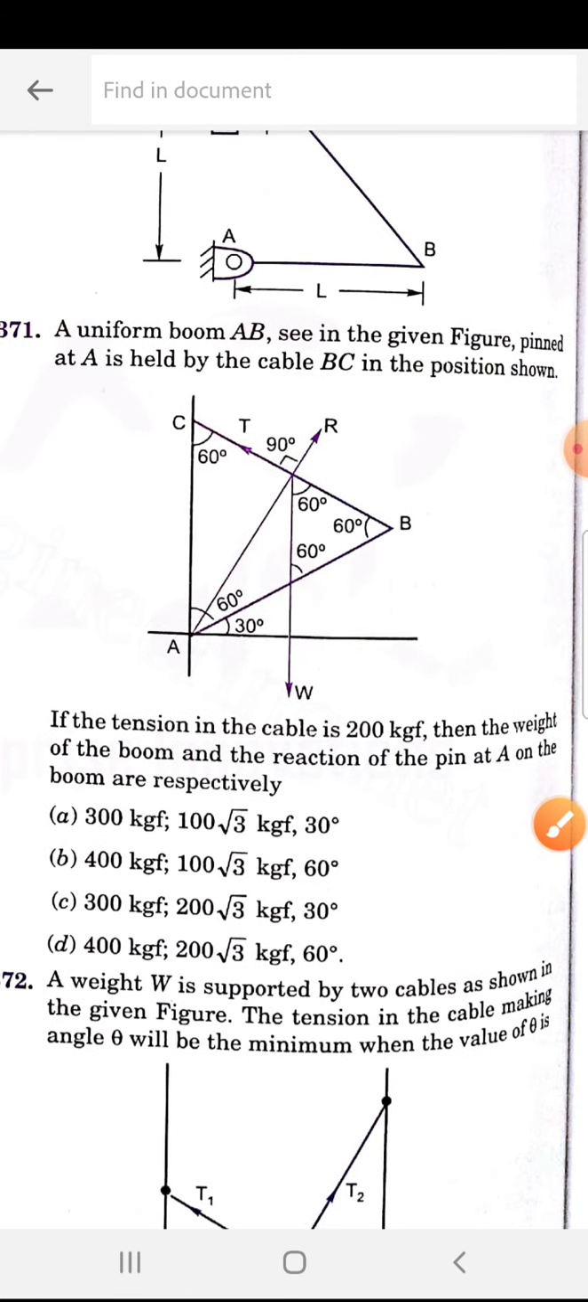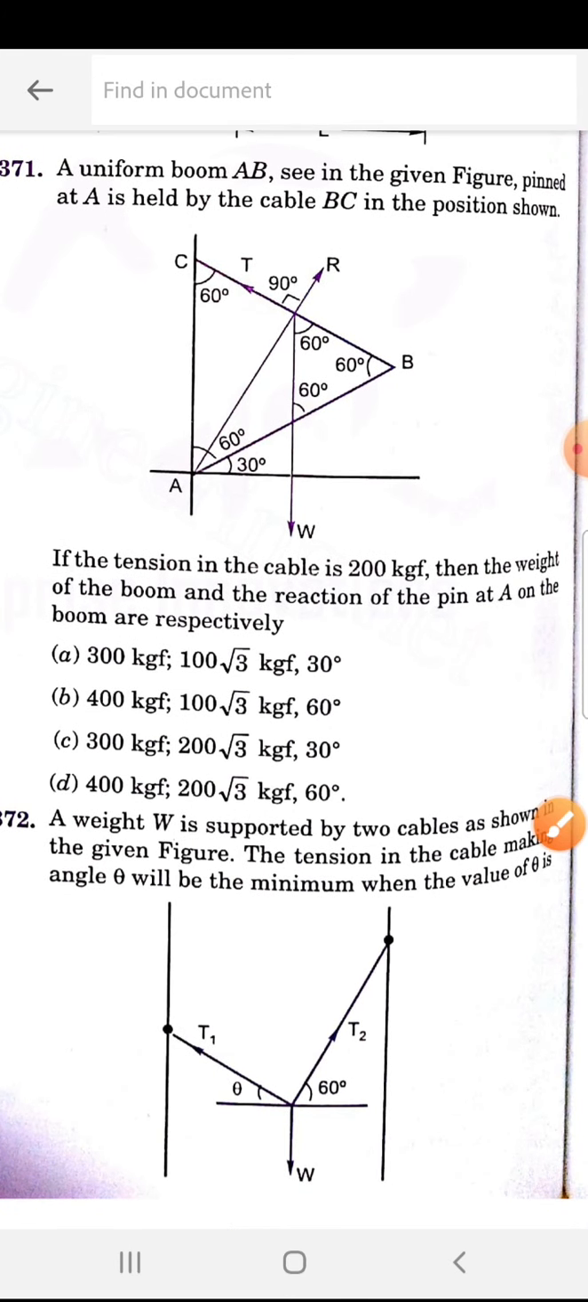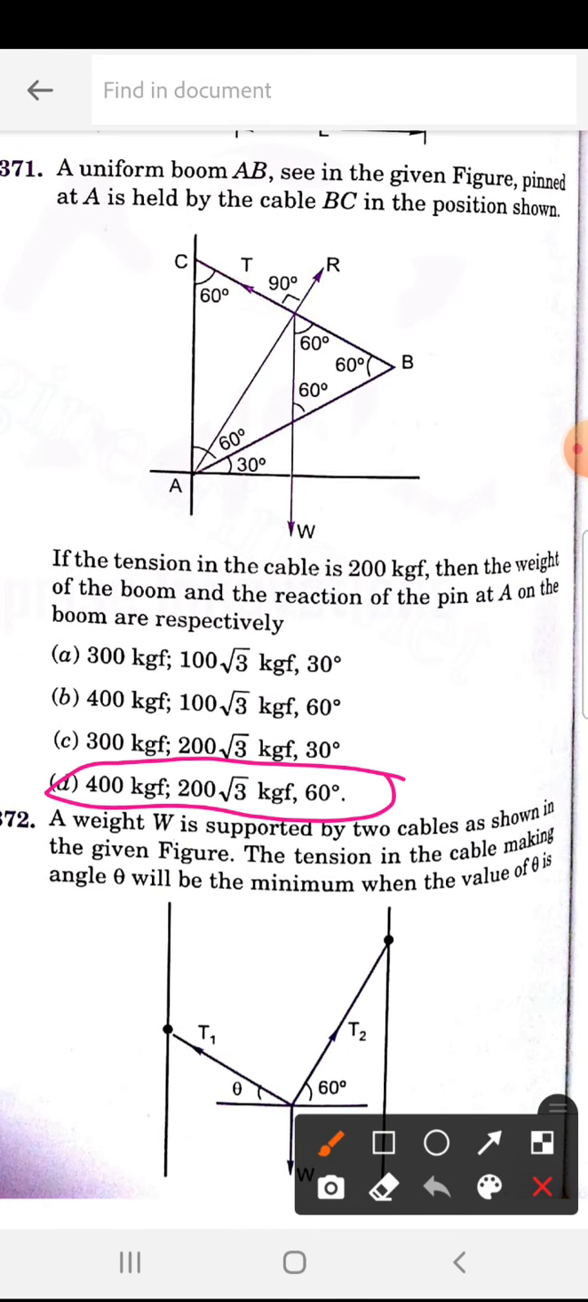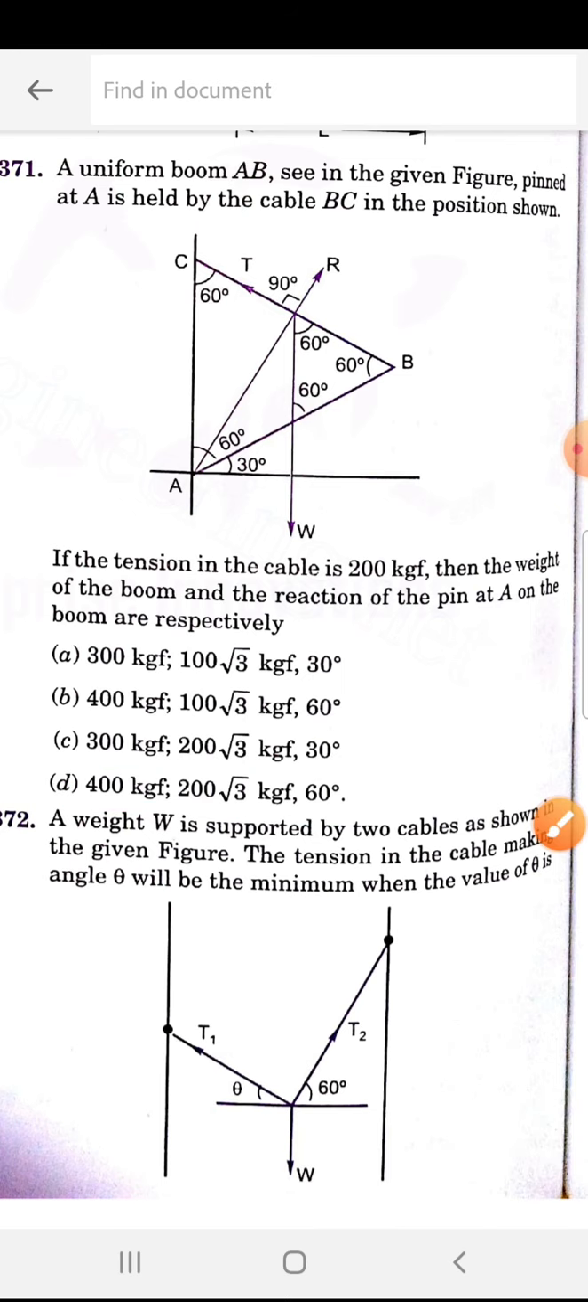371. A uniform boom ABC in the figure, pinned at A, is held by a cable BC in the position shown. If the tension in the cable is 200 kgf, then the weight of the boom and the reaction of the pin at A on the boom are respectively. By seeing the question only you have to get the answer. So 371 is D, that is 400 kgf, 200 root 2, root 3 and 60.